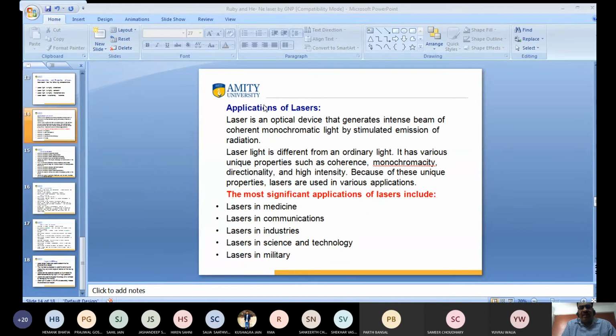Hello, yes, Rama. Vanshika, Aditya Rajput, Yuvraj Walia, does anyone have a doubt to ask me? So I finished the laser topic. No doubt, sir. No, sir.